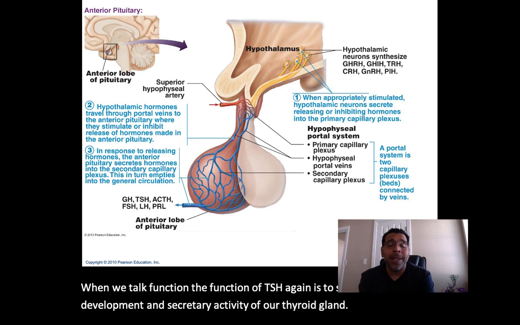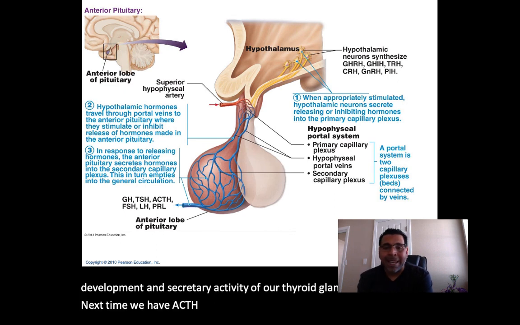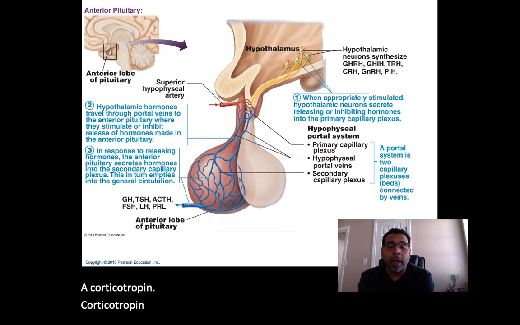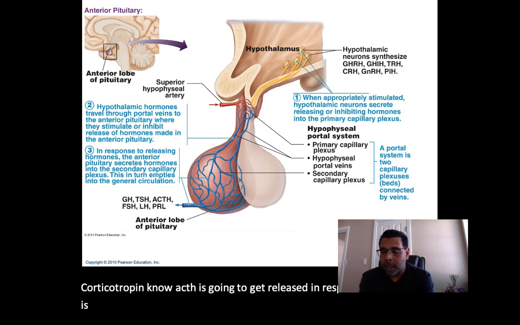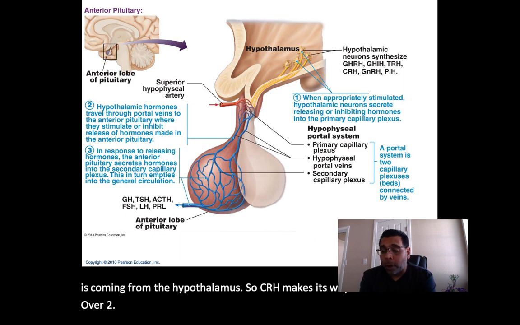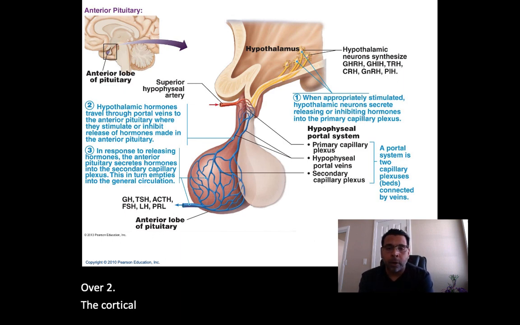Next then we have ACTH, adrenocorticotropic hormone, aka corticotropin. ACTH is going to get released in response to CRH, which is coming from the hypothalamus. So CRH makes its way over to the corticotrophs, stimulating the corticotrophs of the anterior pituitary to release ACTH. ACTH is going to target the adrenal glands.